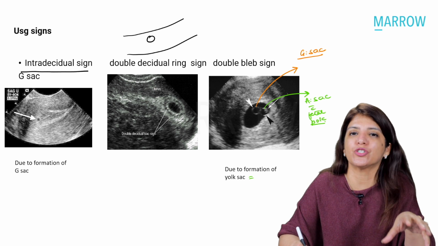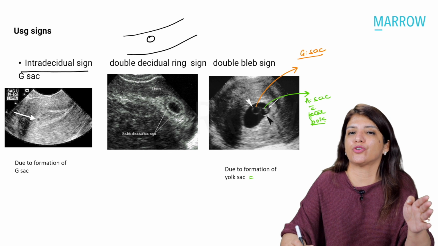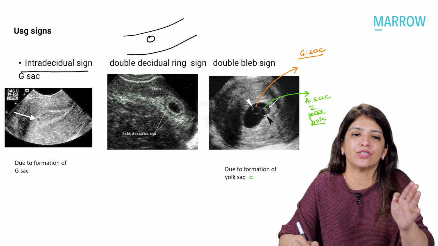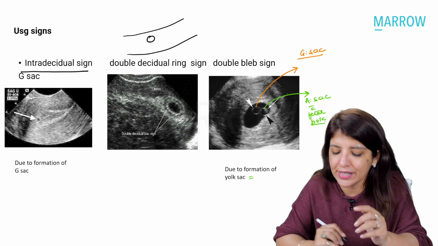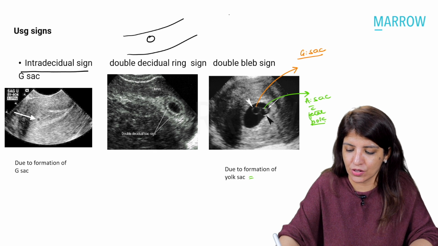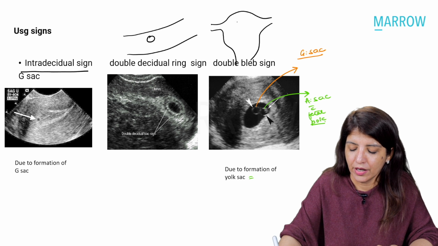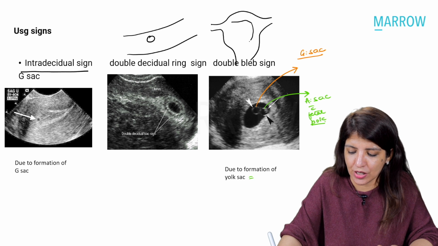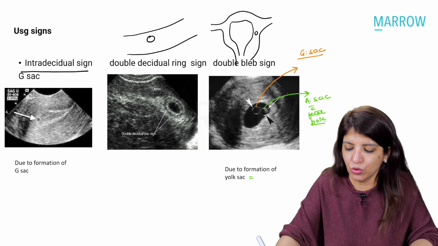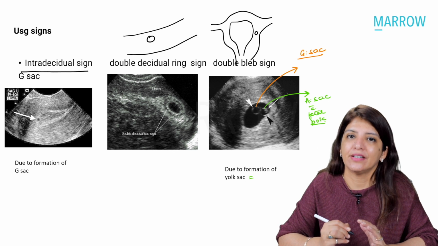The first structure which is seen on ultrasound is a G-sac, but the first sign which is seen on ultrasound in pregnancy is an intradecidual sign. Right? Now, suppose this over here is the uterine cavity. Once implantation has happened, instead of endometrium, we are going to call it the decidua.